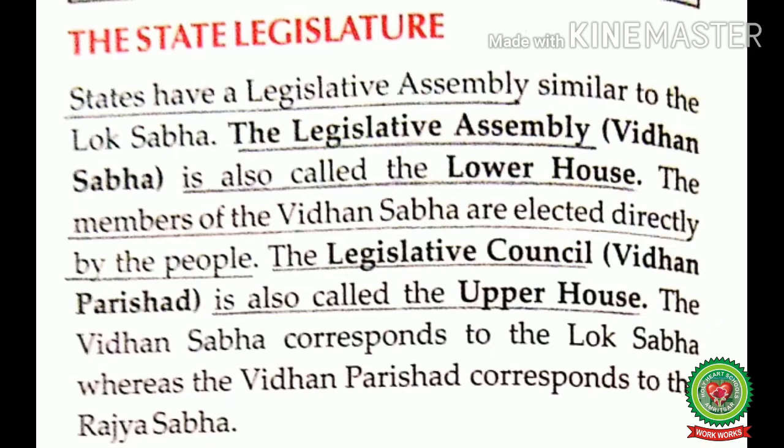States have a legislative assembly similar to the Lok Sabha. The Legislative Assembly, Vidhan Sabha, is also called the lower house. The members of the Vidhan Sabha are elected directly by the people. Like at the central level, we have two houses. The lower house is known as the Lok Sabha. In the same way, at the state level, we have two houses, and the lower house of the state is known as the Legislative Assembly or the Vidhan Sabha. And in the similar way, the members of the Vidhan Sabha or the lower house of the state are directly elected by the people through voting.